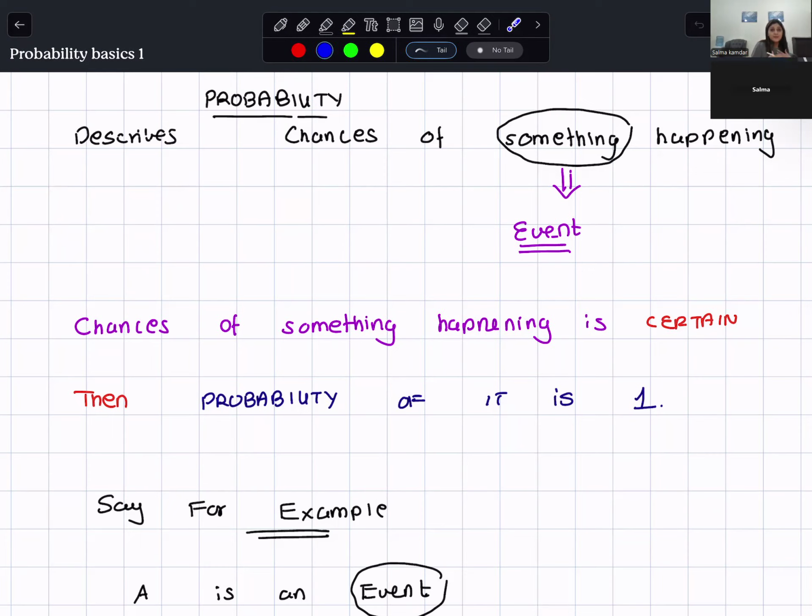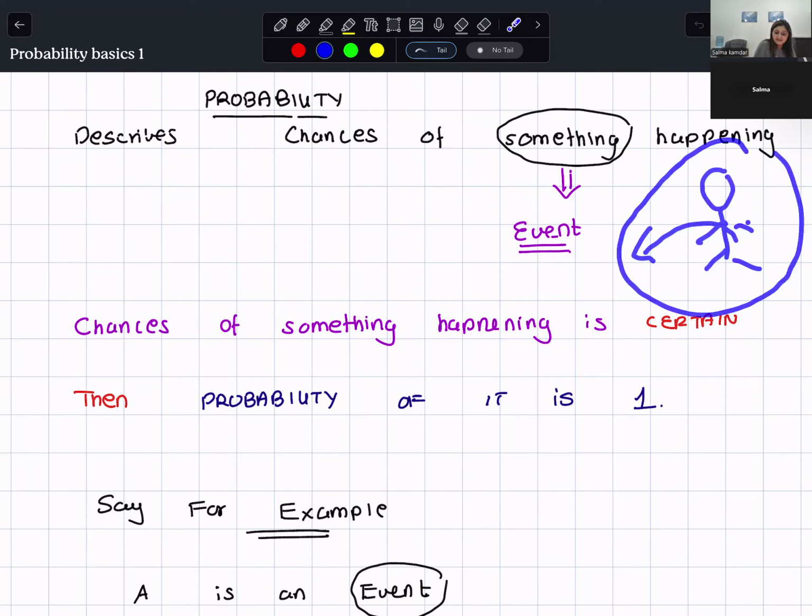But probability is something that can happen, it cannot happen. There is a probable chance that it may happen, it may not happen. What may happen, what may not happen is called an event. Say, for example, if I have a child, I say, what is the chance that the child will come to school? So the event is the child coming to school.